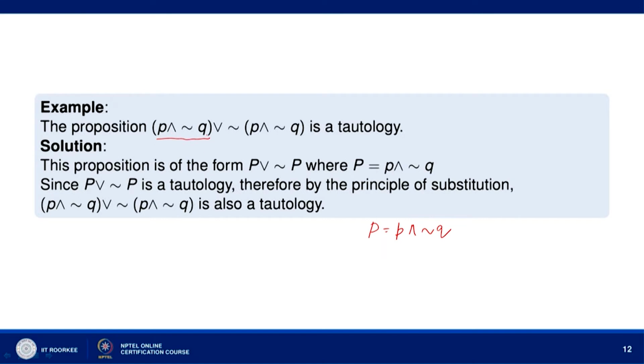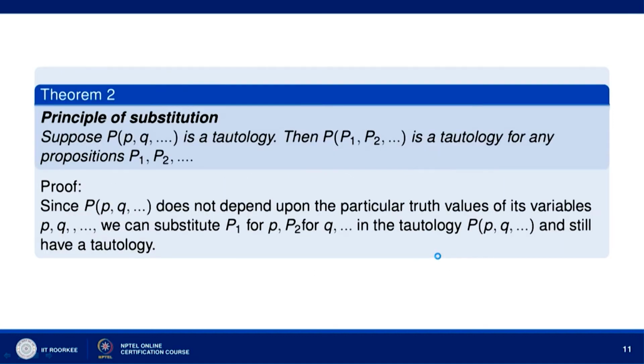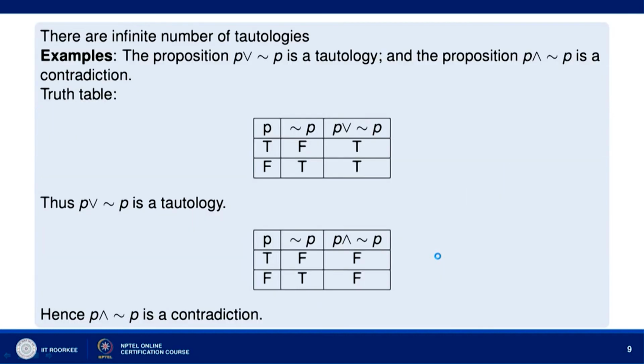Then the given proposition is of the form P or not P. Now, we have just seen that P or not P is a tautology. Let us go to the place where we proved that P or not P is a tautology.